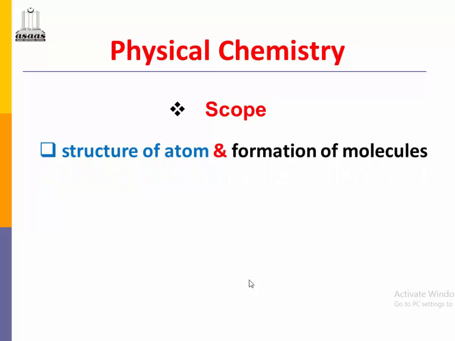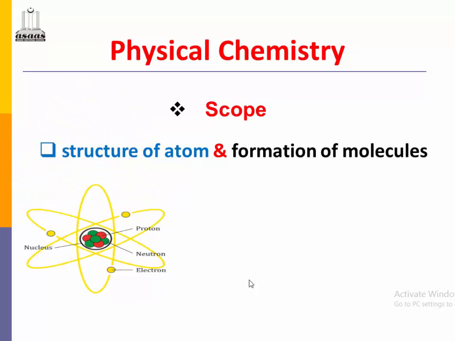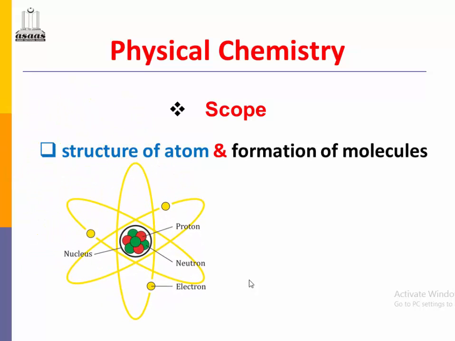When we study physical chemistry, we study the structure of atom, how atoms look, what are the theories and concepts that describe the structure of atom, like different atomic models such as the Bohr atomic model and Rutherford atomic model, etc.